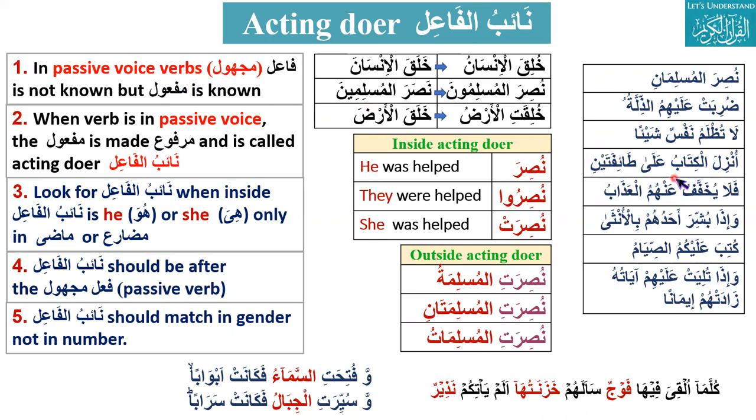We will look for the naibul fa'il because there is a he and she in the unzila, and it should be in marfu form. Al-kitabu is actually the naibul fa'il here, and it should match in gender, but not in number. Very nice. Translate it, please. The book was sent down or revealed upon two groups.